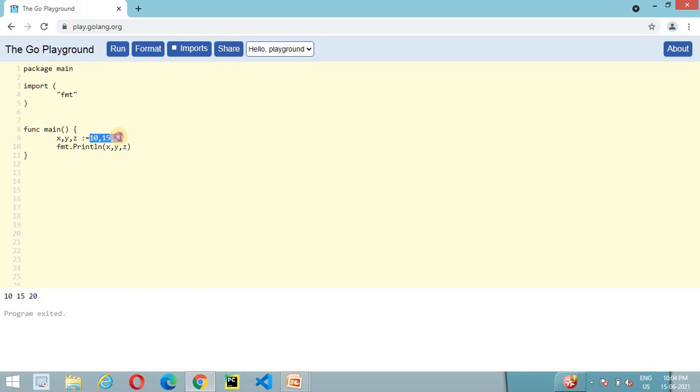Later on, if we decide to modify the variable z as a string type, then it will print foo with 2 integers. The type of x and y is integer and the type of z is now string. If in this case we are trying to assign an integer value to variable z, the compiler raises an error because the type of this z variable is string, and we are trying to assign an integer type of value.